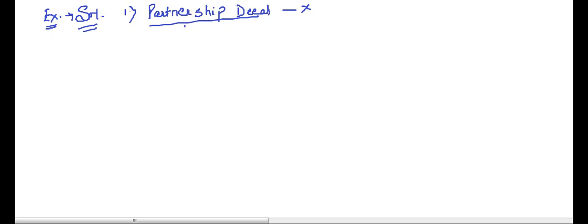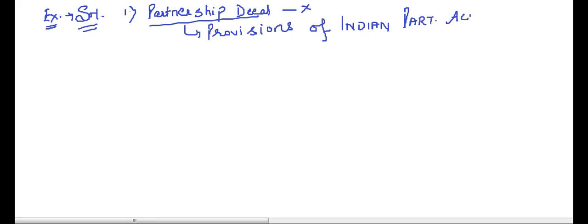Now what it means, that provisions of Indian Partnership Act 1932 shall apply. Rest everything is very easy then. If you understand this, everything is very easy.